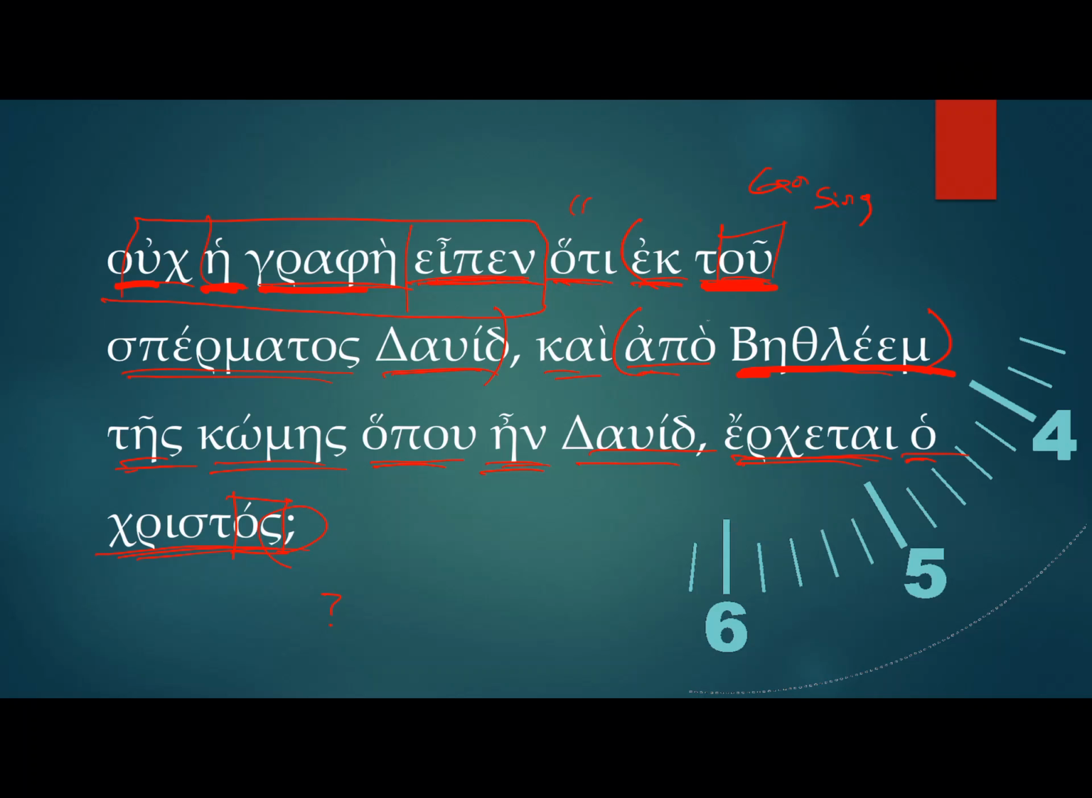Continue picking out those cases of nouns as you go through and read the Greek, and it will help you figure out, okay, am I looking at a subject? Am I looking at a direct object? Am I looking at an indirect object? How is this used in this sentence?